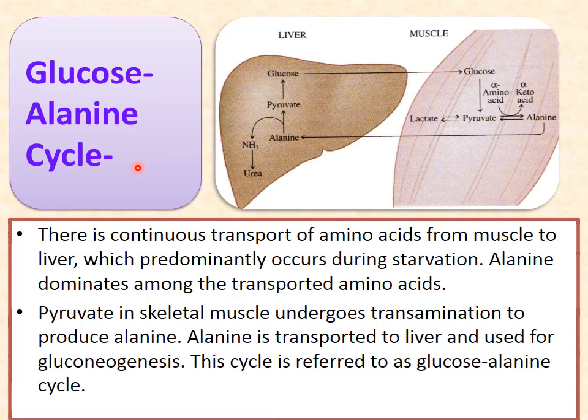Now the glucose alanine cycle. It is also the same kind of cycle, but there is a difference: the pyruvate produced is converted into alanine in muscles. Sometimes it is converted into lactate, but sometimes into alanine. This alanine amino acid transfers itself to the liver, and this alanine is then deaminated to form urea, and it again produces pyruvate and then glucose. This cycle is known as the glucose alanine cycle.